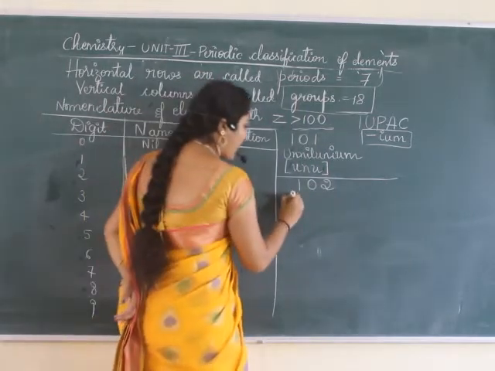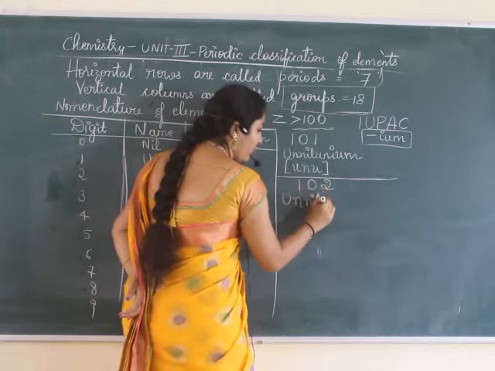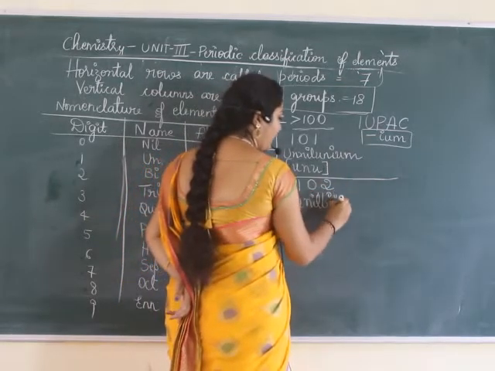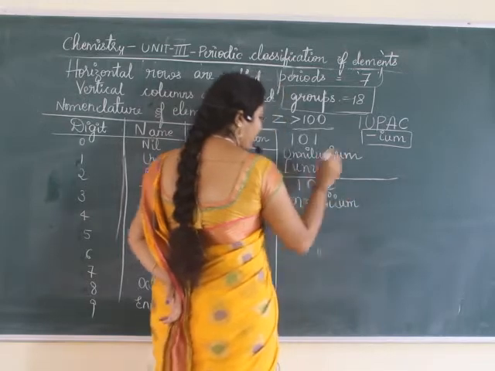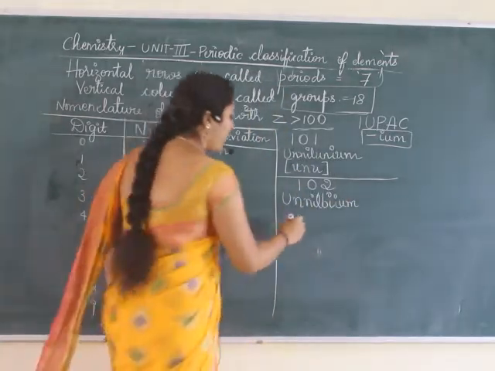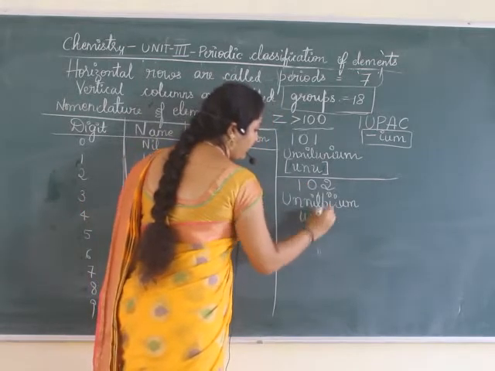Then we write un. For 0, nil. For 2, bi. Then I have to end with IUM. Unnilbium. The denotion is U, N for 0, B.